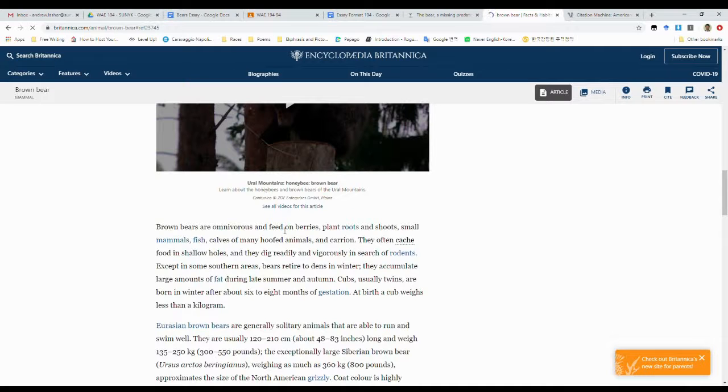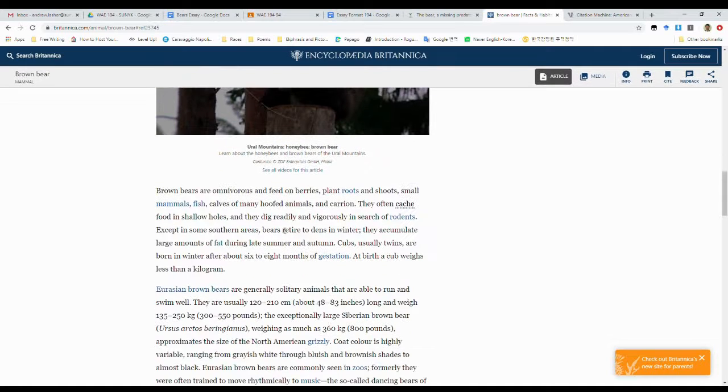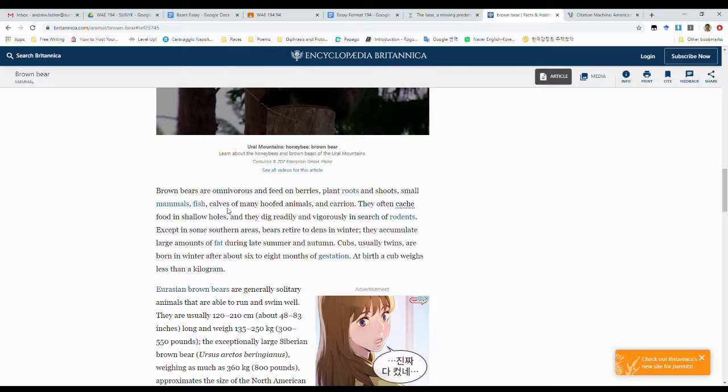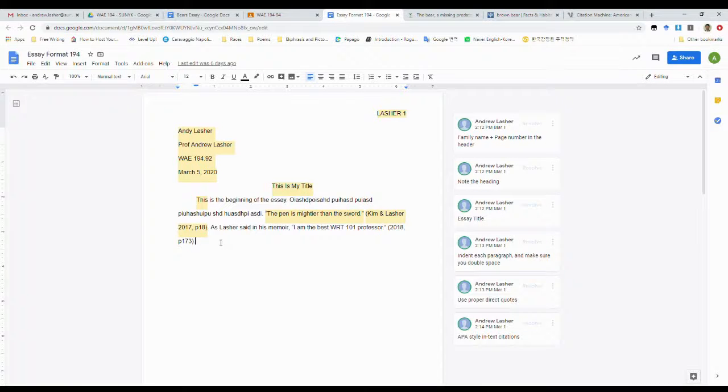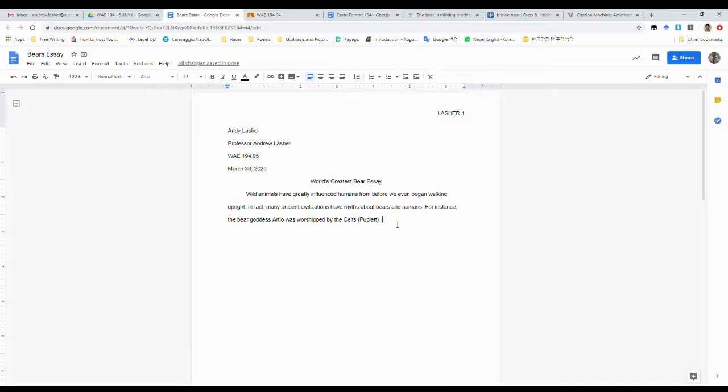Brown bears are omnivorous and feed on berries, plant roots, and shoots. Small mammals and carrion. Okay. They dig readily and vigorously in search of rodents. I want to use that. So let's go to our paper. Oh, that's not our paper, that's the old one. And then we're moving down because I'm not going to write the whole paper.